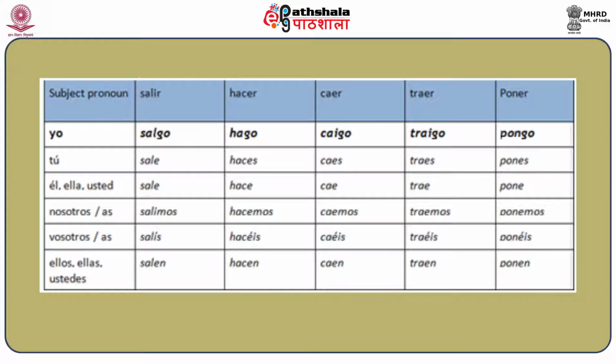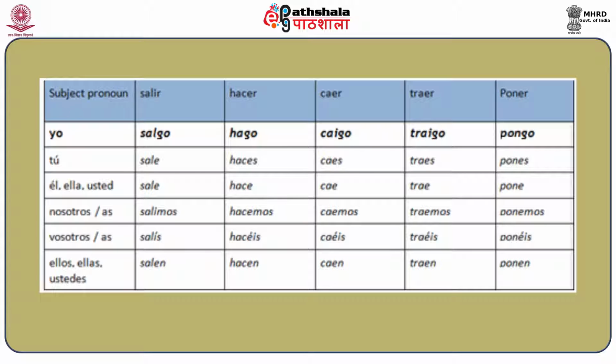Same way, the conjugation of the verb hacer is hago, haces, hace, hacemos, hacéis, hacen. And the conjugation of the verb caer is caigo, caes, cae, caemos, caéis, caen.